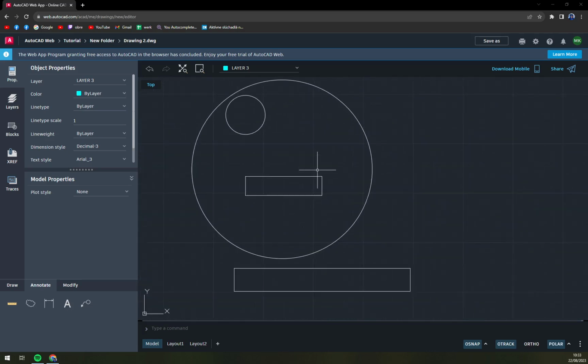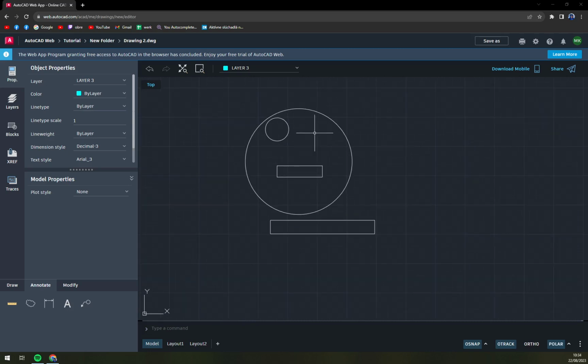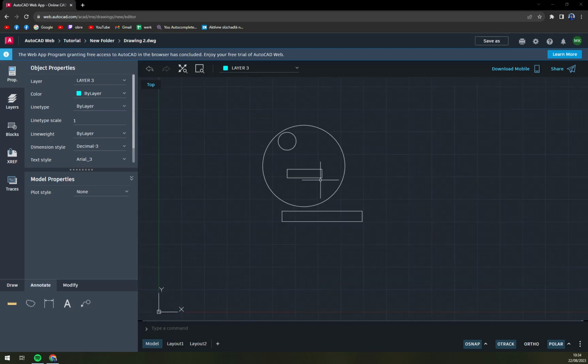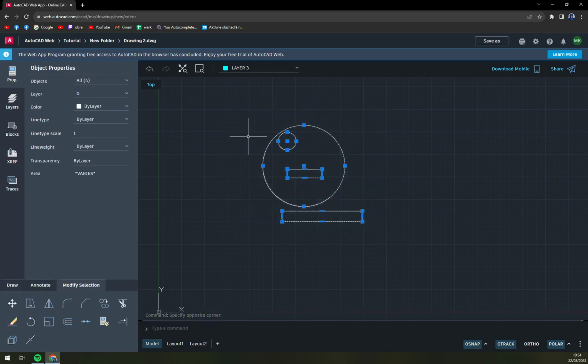At the moment, as you can see, we have a couple of objects running in here that we can put in squares. For example, we can select them all. This is quite easy. As you can see, going from left to right, you will be selecting all of the objects.